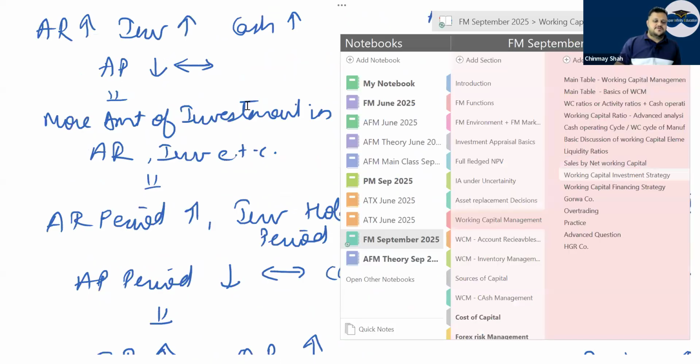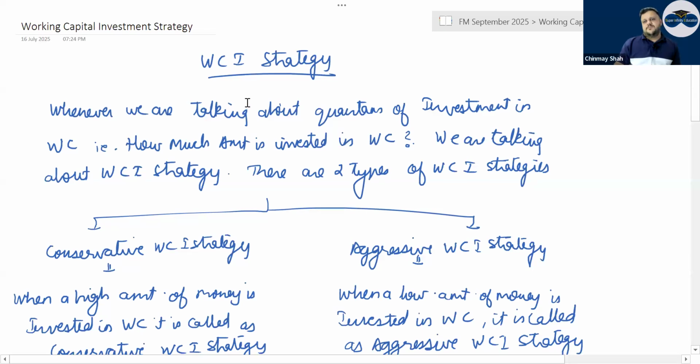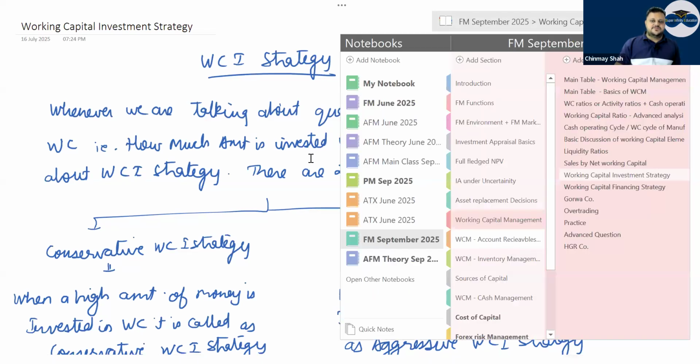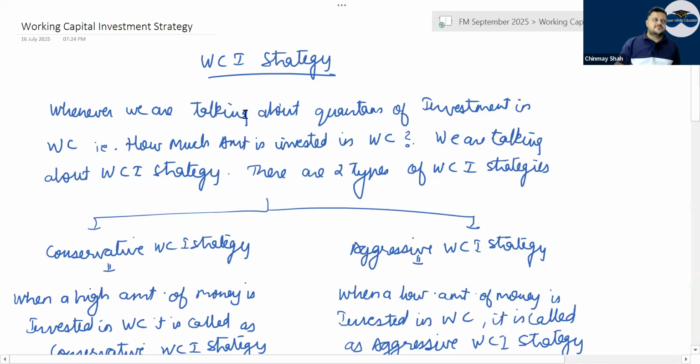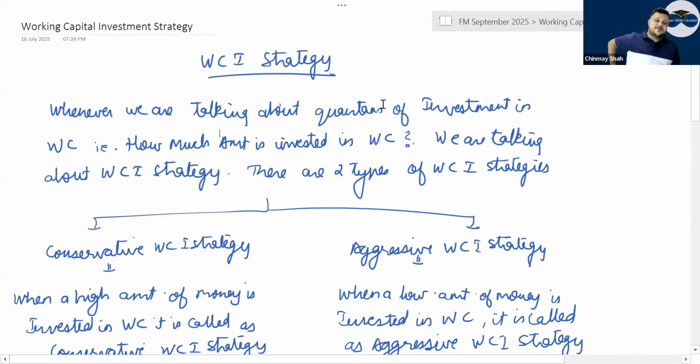Then working capital investment, you have the most important theory questions. Two most important: working capital investment and working capital financing. I can't even tell you how many times these have been asked in the exam. Out of 10 or 12 exams, 6 or 7 times it was working capital investment or working capital financing. Working capital investment talks about the quantum of investment in working capital, that is, how much amount is invested in working capital. There are 2 types of working capital investment strategy, conservative and aggressive.